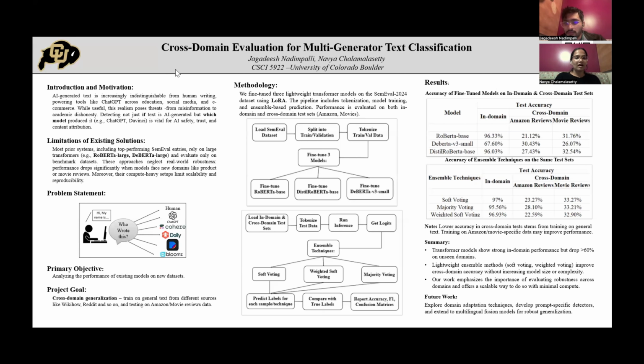Why the drop? Well, we trained the models on general internet content, but the test sets had domain-specific language from product and movie reviews. We believe that if we had trained on domain-specific data, the results would have been much better. So, what did we learn? One, even small LoRA-tuned models can perform well when fine-tuned properly. Two, ensemble techniques help improve cross-domain results a bit without needing more training time.